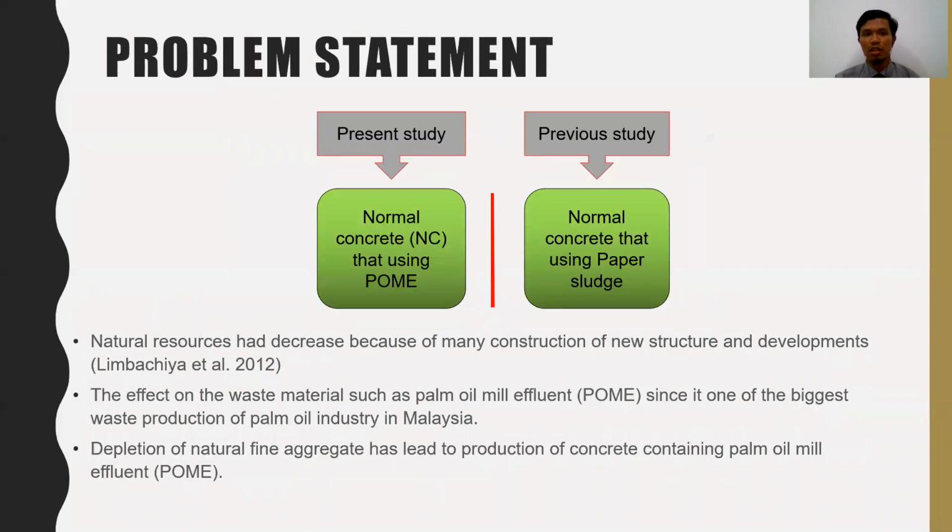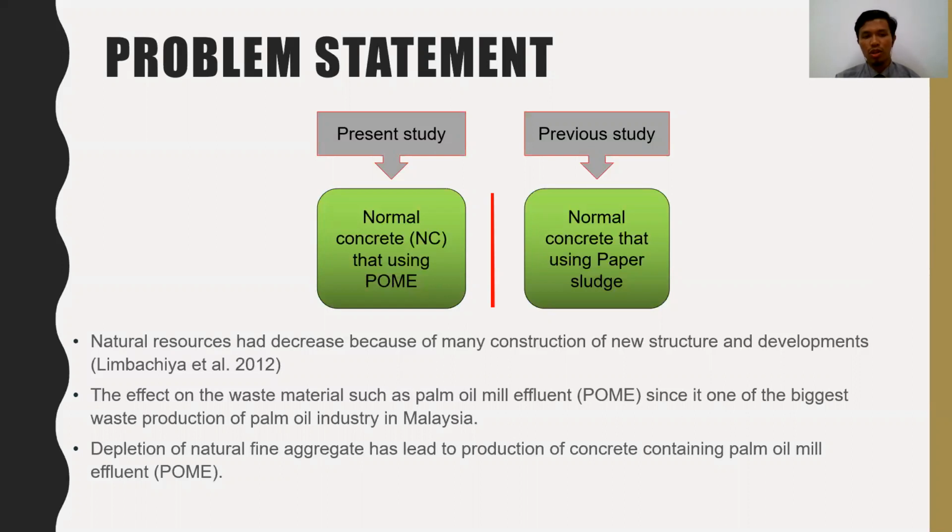The next is the problem statement. The previous study was conducted using normal concrete with paper sludge. My study presents normal concrete using POME. The problem is that natural resources have decreased because of many constructions of new structures and development, by Limbachia in 2012.